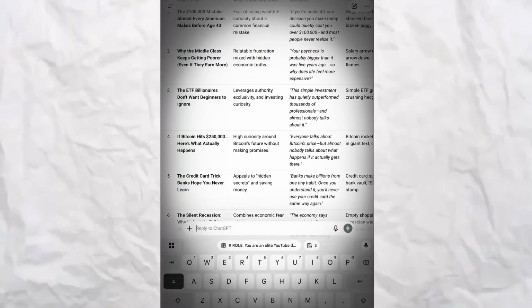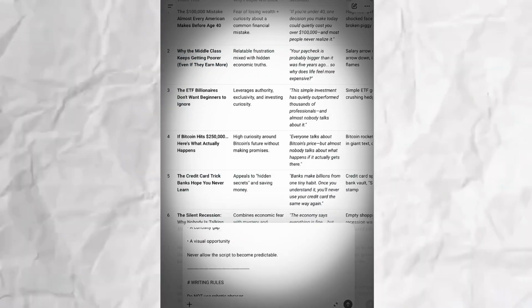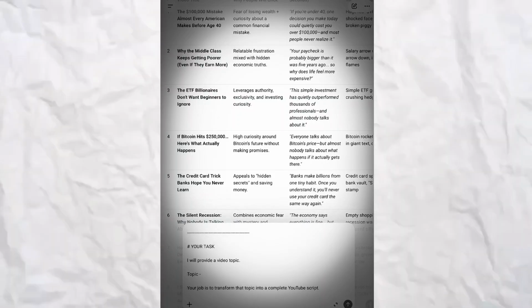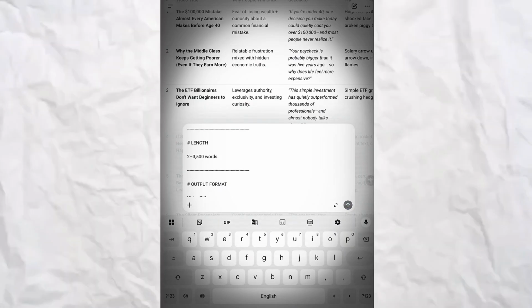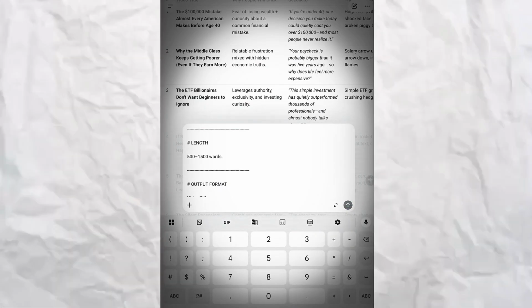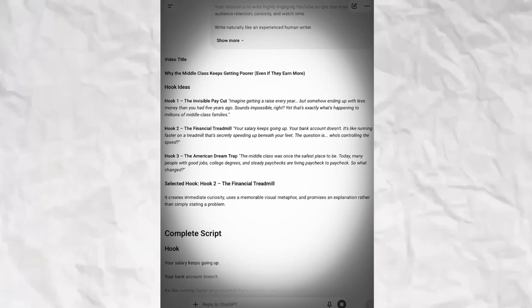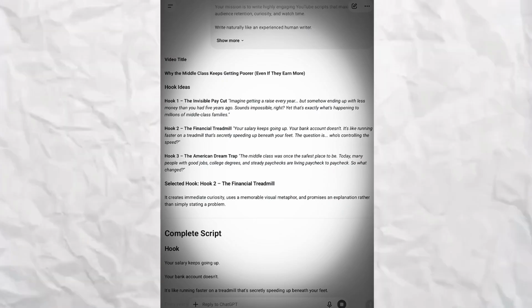This script prompt does not create a generic script. It produces a human-sounding script. Prompt to ChatGPT and tell it to write a script. The best part, it also gives 3 hooks, and the most effective hook will be used in the script. Read the script once, and you'll see how well AI followed every instruction from the prompt.